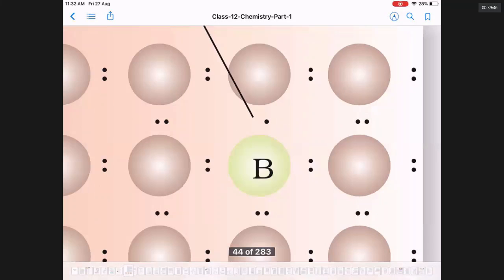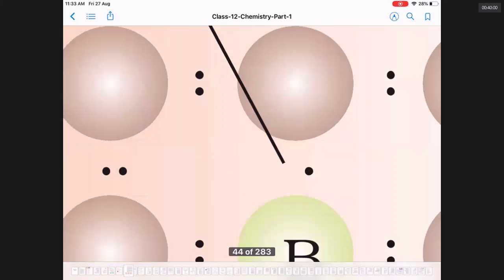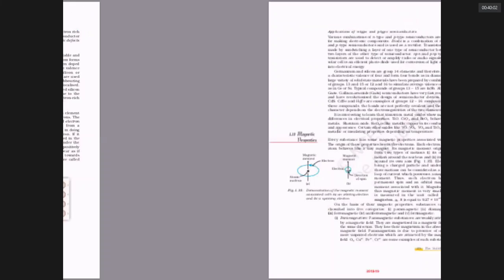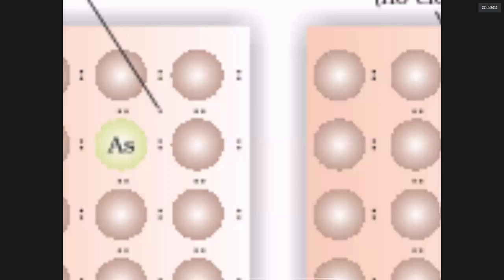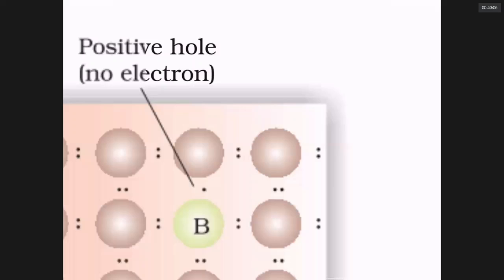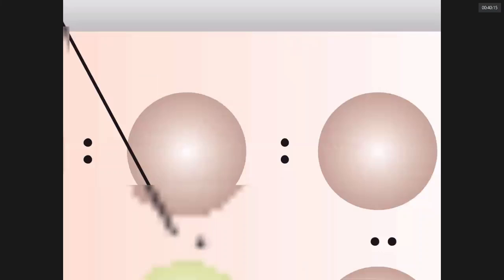The 3 made 3 electron pair bonds with neighboring germanium. And now the boron is not having the 4th electron. Though the neighboring germanium is offering 1 electron, boron has no electron to make a bond. So there is a hole. To fill the hole here, an electron from a neighboring place can come and occupy here. When a neighboring electron comes here, again you get a hole here. To fill the gap, another neighboring electron will come. Like that, when the electron is shifting into the hole, you are spreading the hole.